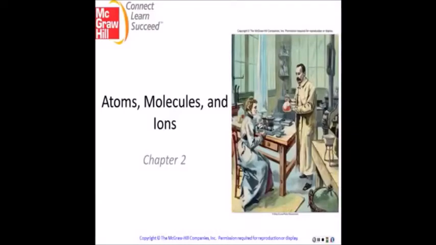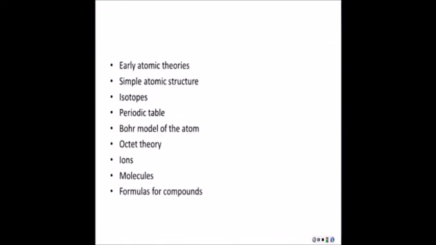We're going to start on Chapter 2 today, and the title is Atoms, Molecules, and Ions. The topics for Chapter 2 are listed right here. We have early atomic theories, simple atomic structure, isotopes, periodic table, Bohr model of the atom, the octet theory, ions, molecules, and formulas for compounds.